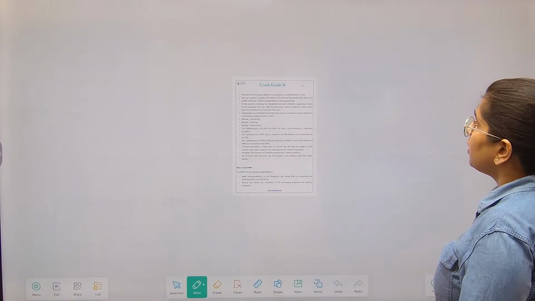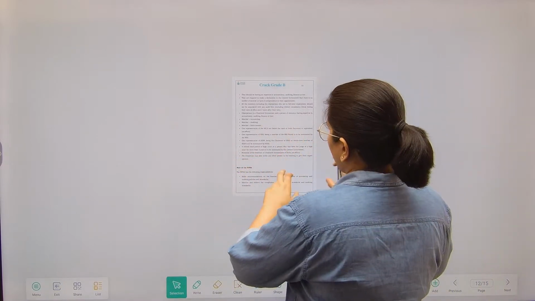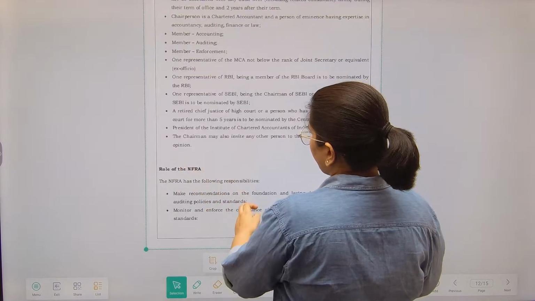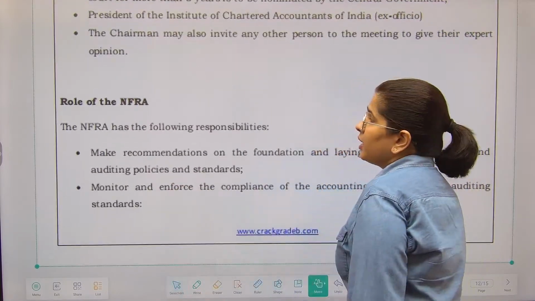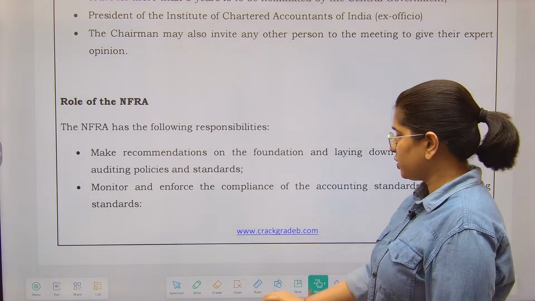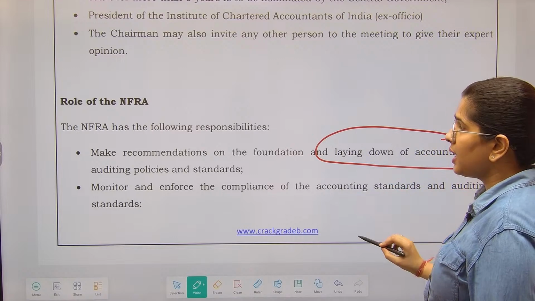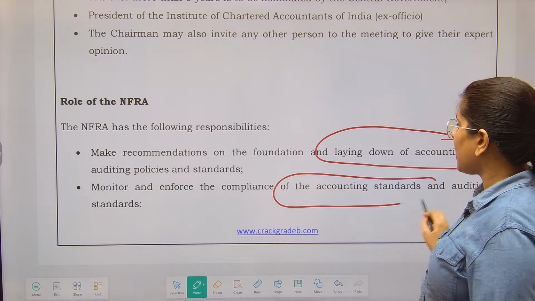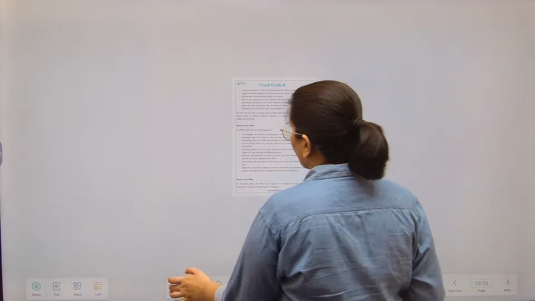So this is the composition of the body. I don't think that this is important for you. What is important for you is the role of NFRA. Okay, to make recommendations on the accounting and auditing policies, monitor and enforce the compliance of accounting standards, whether accounting standards are being followed or not.